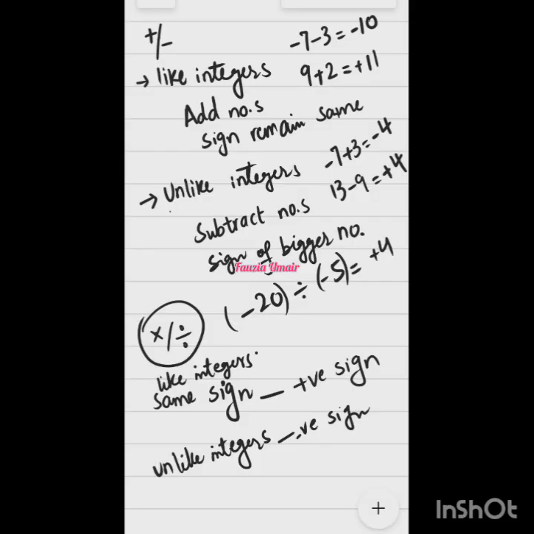Very good. So now let's say minus 4 multiplied by 5. What would be the answer? Ma'am, the sign will be minus. That's right, and 20, because 5 fours are 20. So are you getting this, Vijay? Yes, ma'am. All right.